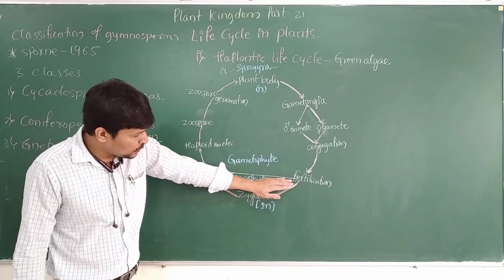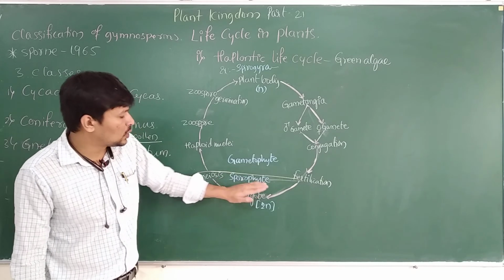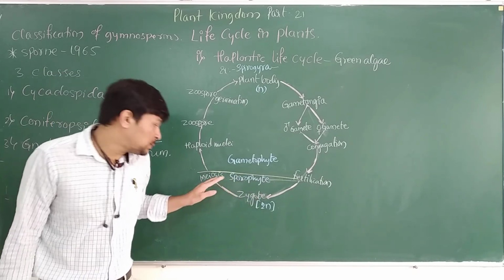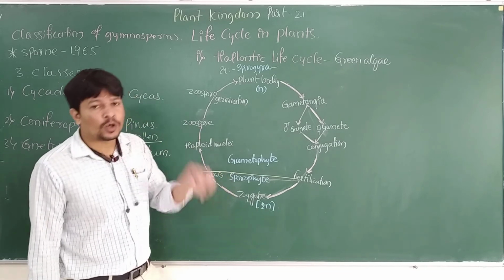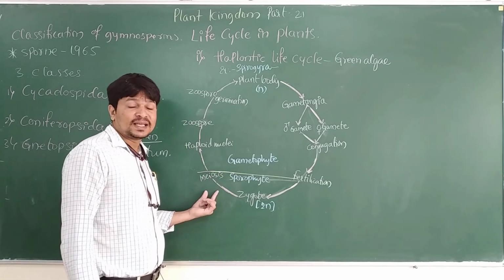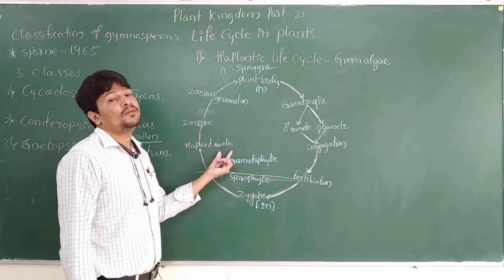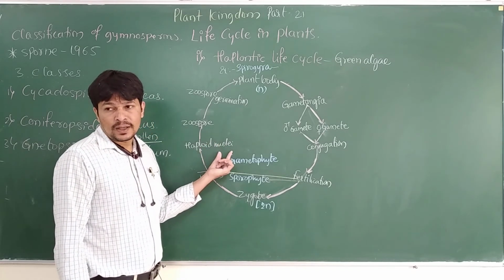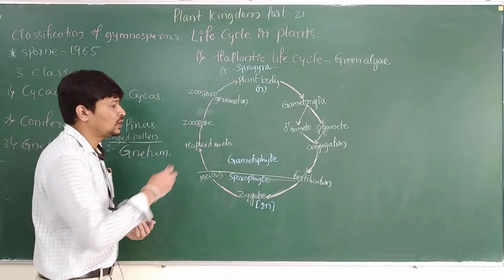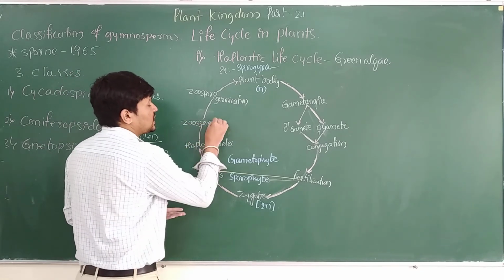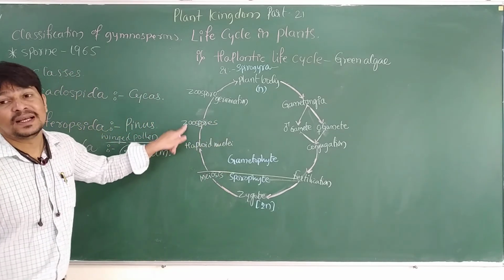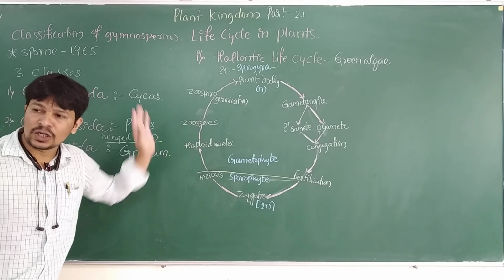So up to here, until meiosis occurs, it is the sporophytic condition. This sporophyte, which has the spore mother cell, undergoes meiotic cell division, resulting in the production of haploid spores, right? So what do we call those spores? Zoospores. The zoospores are the motile spores, as we all know. So those spores move freely in the water.